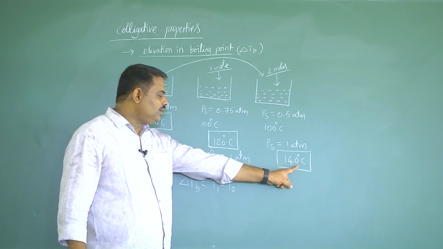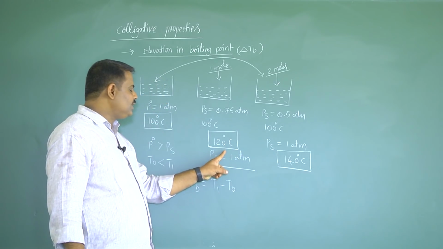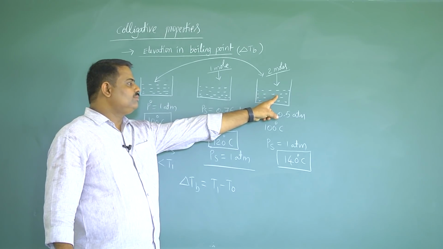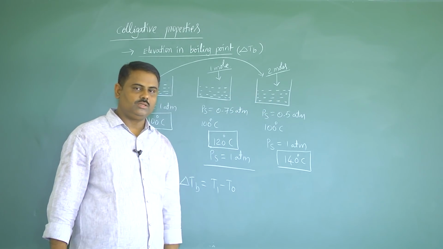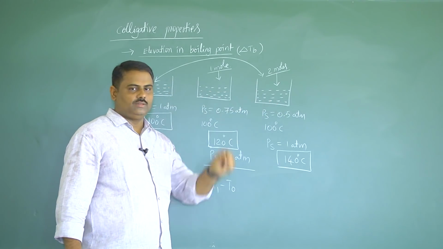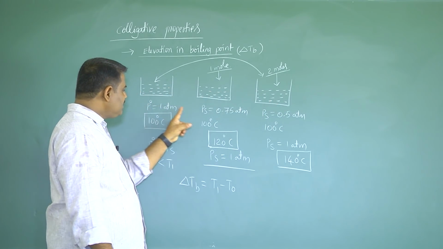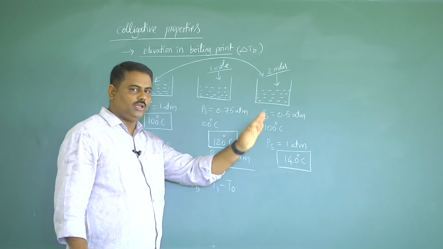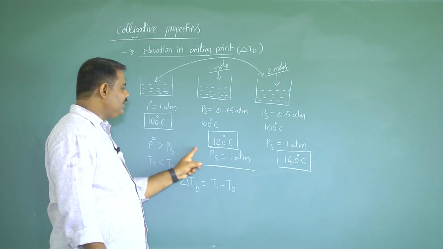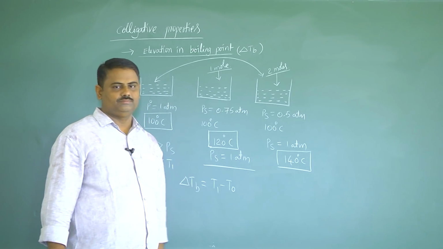Why is this boiling point more than the first solution and pure solvent? Here the amount of solute is more. That means as the number of particles of solute increases, the vapor pressure of the solution decreases, but the elevation in boiling point increases.